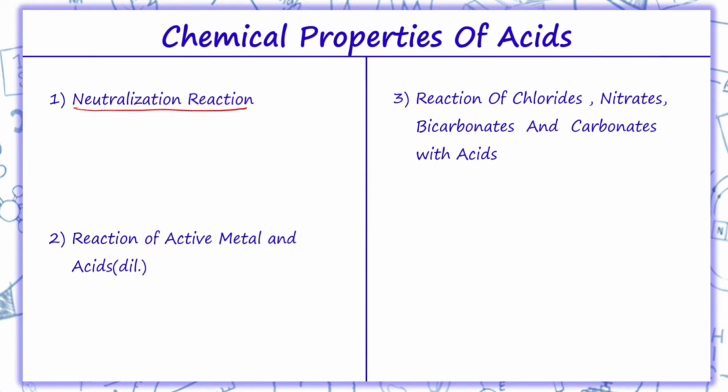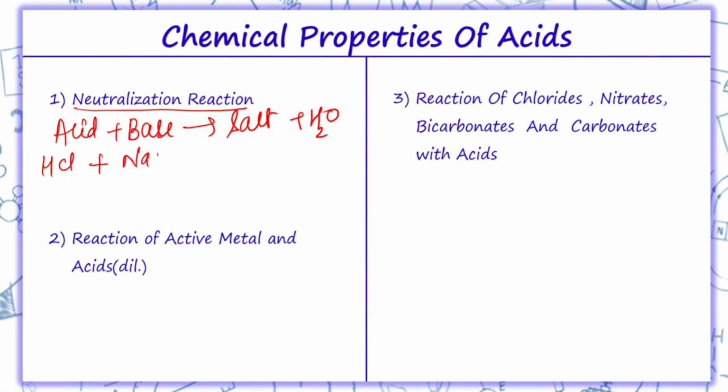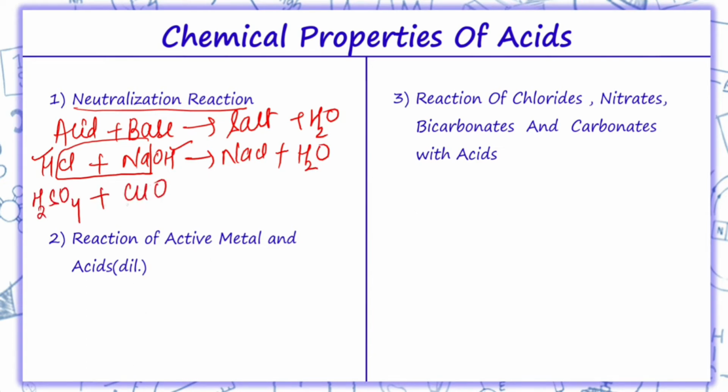So first is neutralization. In a neutralization reaction, acid reacts with base to give salt plus water. We have an acid like HCl plus NaOH, it gives what? NaCl plus, H and OH combine and give H2O. Similarly, we have another example, H2SO4 plus CuO. Cu and SO4 will combine, so we will get salt, that is CuSO4, and H2 and O will give H2O. So this is the first chemical property of acids.